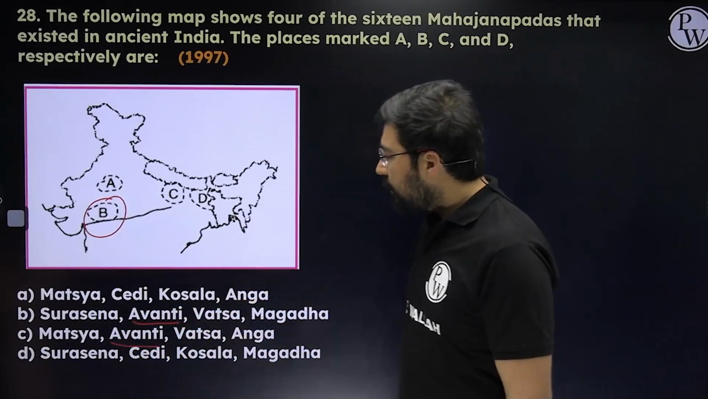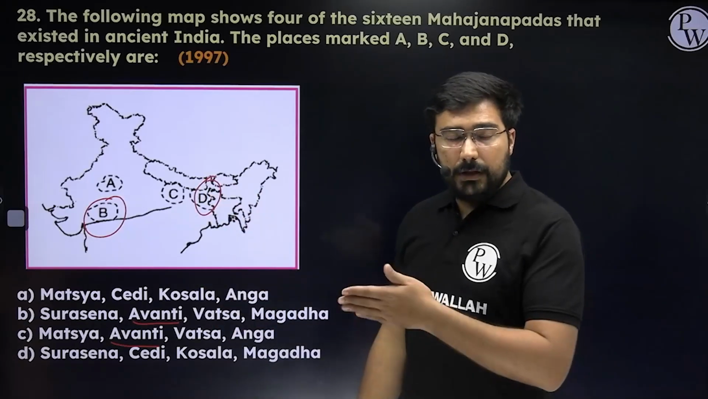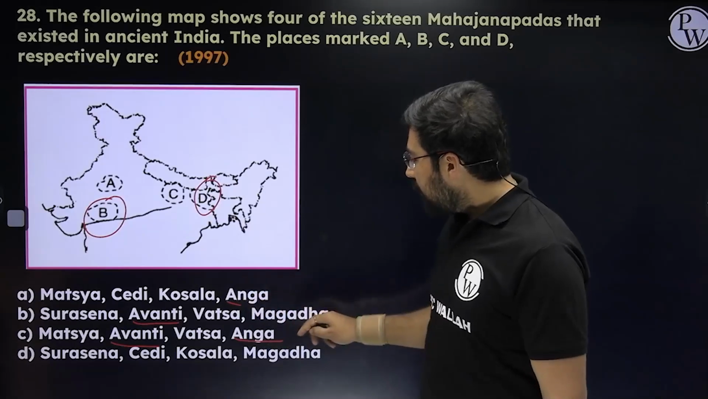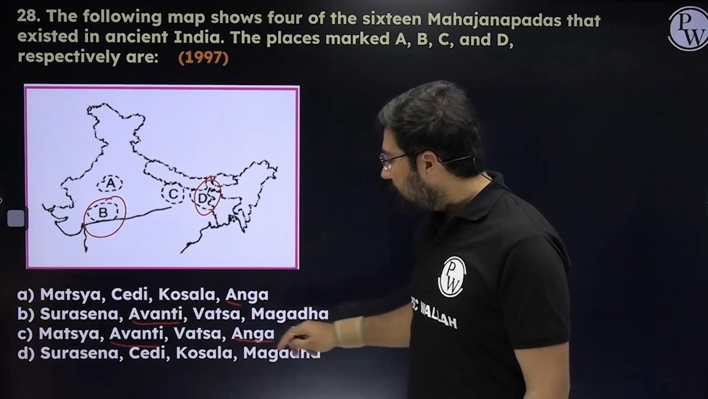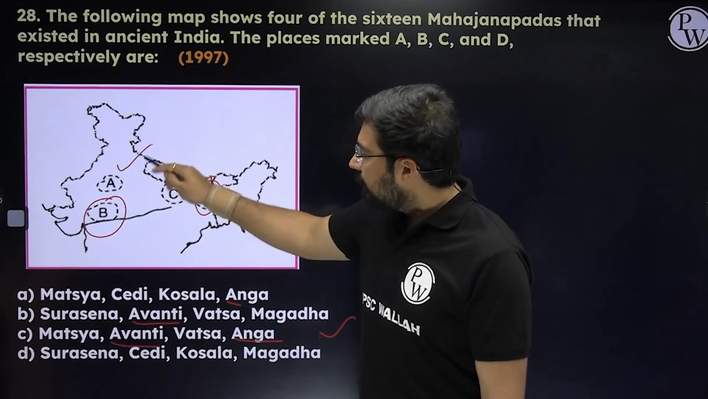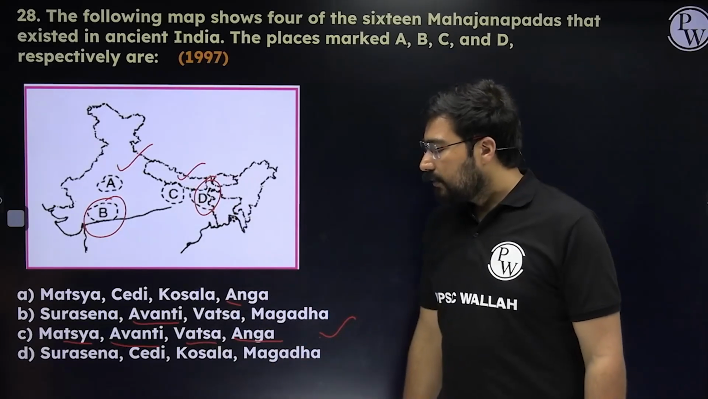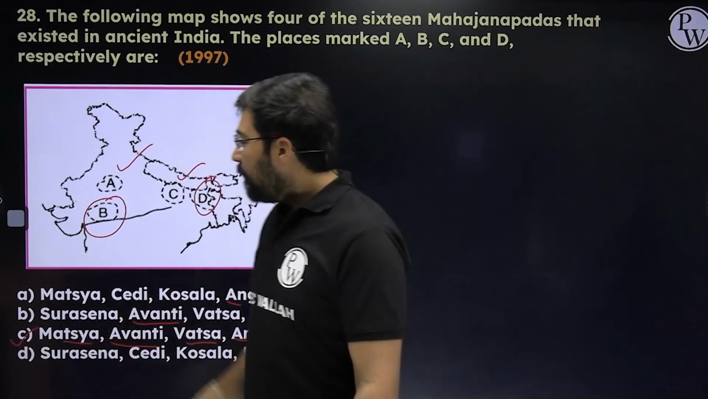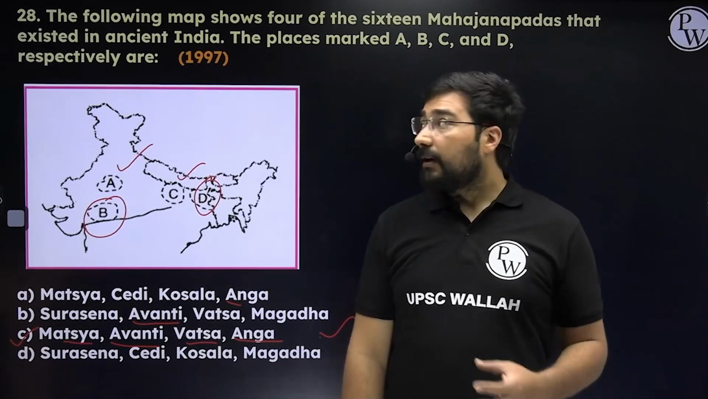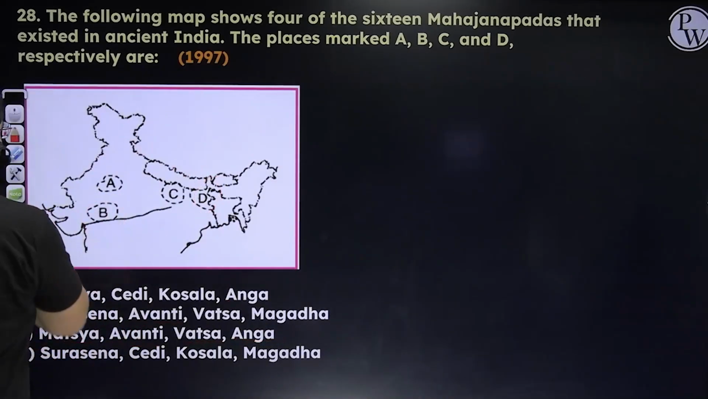So we have only 2 choices, B or C. Can you see D here? D is the easternmost, very close to Bangladesh. So it was Anga. So that is not there in B. So Avanti and Anga. Only on the basis of these 2 you can reach the answer. But still, A is the region of Matsya, and this C is the region of Vatsa. So the answer is going to become C. But you have to remember the names of the Mahajanpadas. That can be seen from this. If these are the kind of questions which can come, then it is going to be difficult if you do not remember the names of these Mahajanpadas.